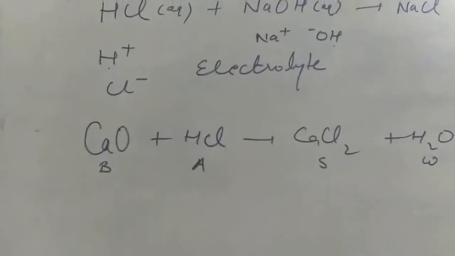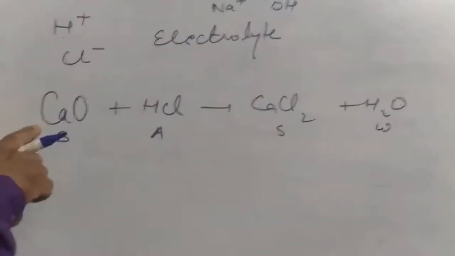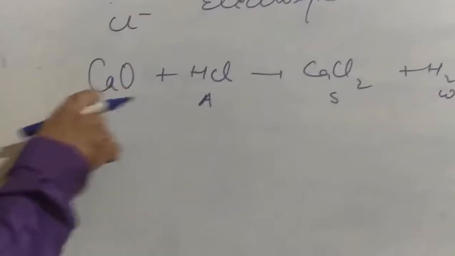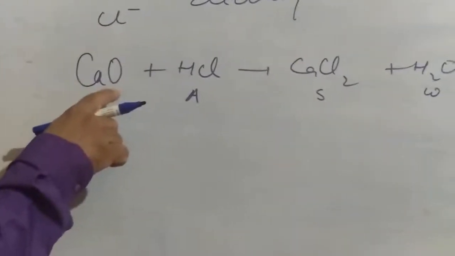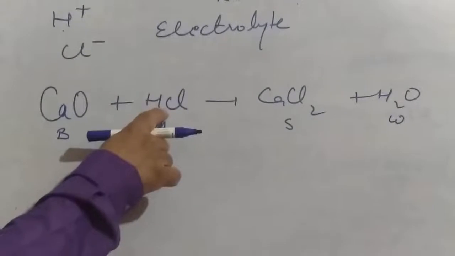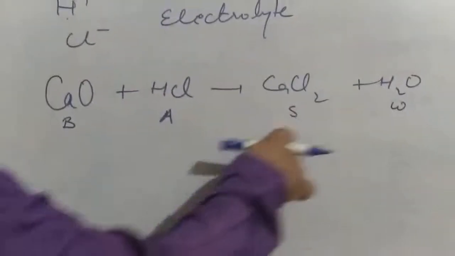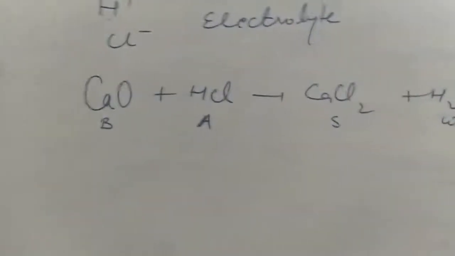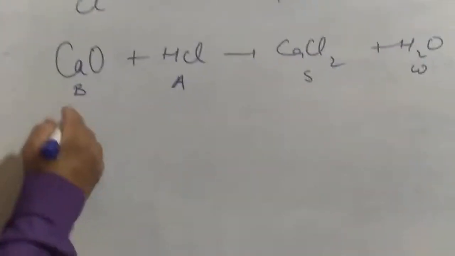So by these examples, what do we learn here? Calcium is a metal. So can I say that metal oxides, they are basic in nature? You can see this is acid, this is salt, this is water. So CaO is serving as a base. You can take one more example.